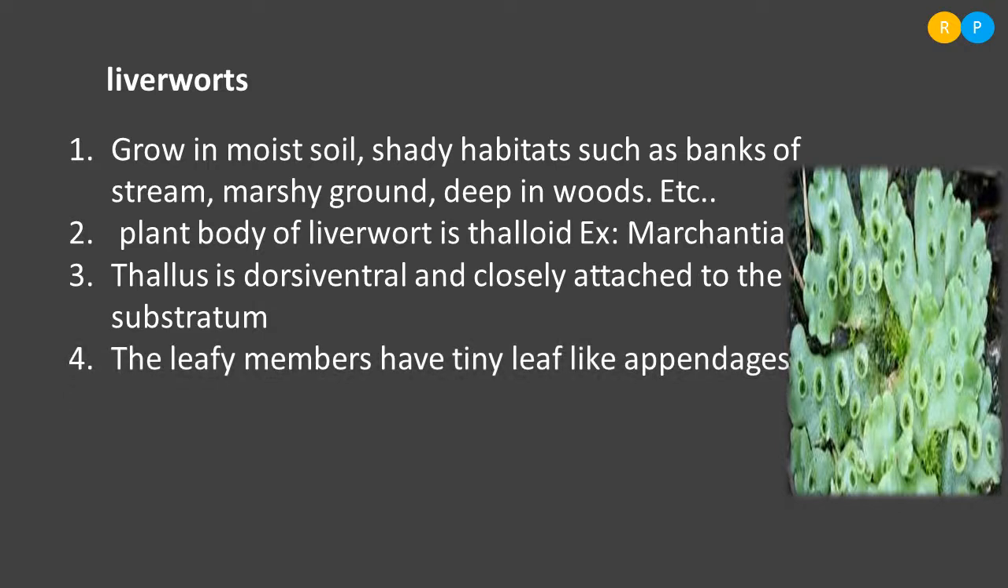And the leafy members have tiny leaf-like appendages. Some species of liverworts show the presence of leaf structures. That means tiny leaves are present in some members of liverworts, and those are called leafy appendages. Clear? So there are some leafy members. They show small leaf-like structures, and those are called leaf-like appendages.